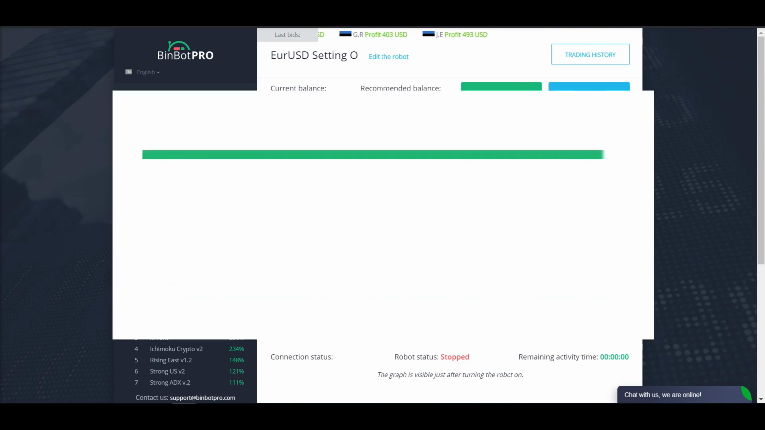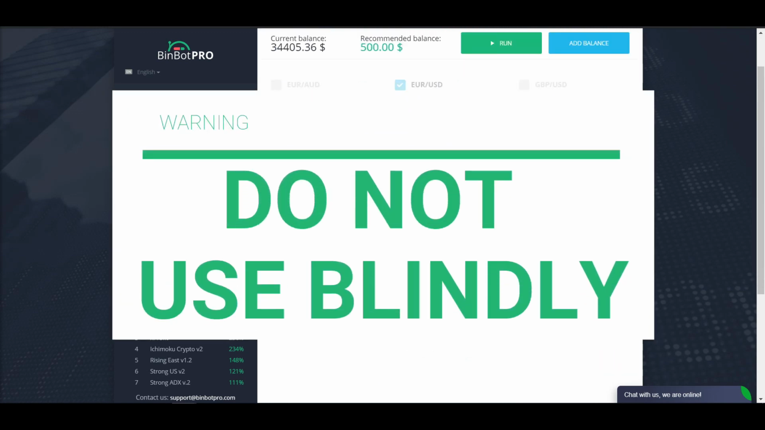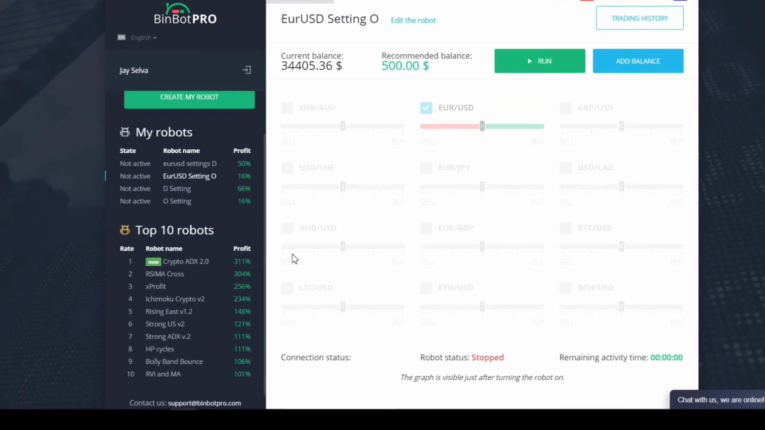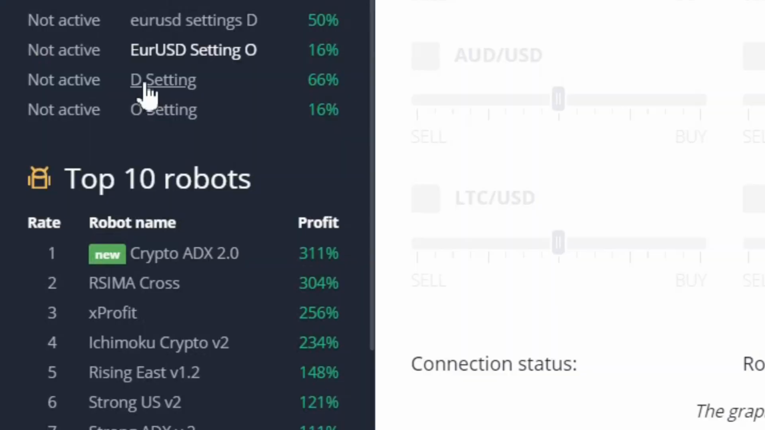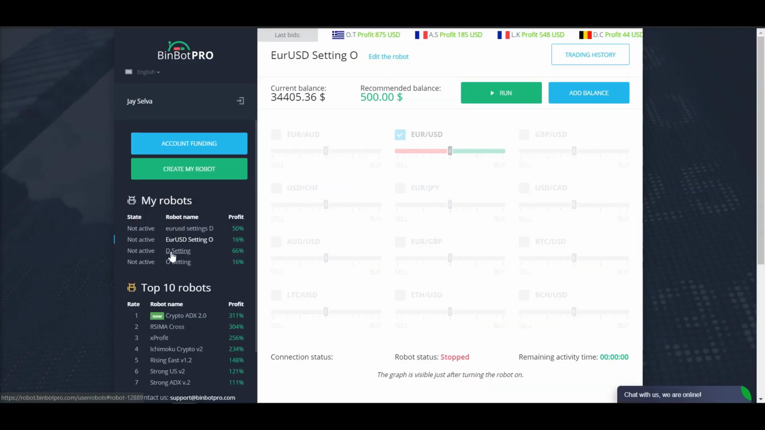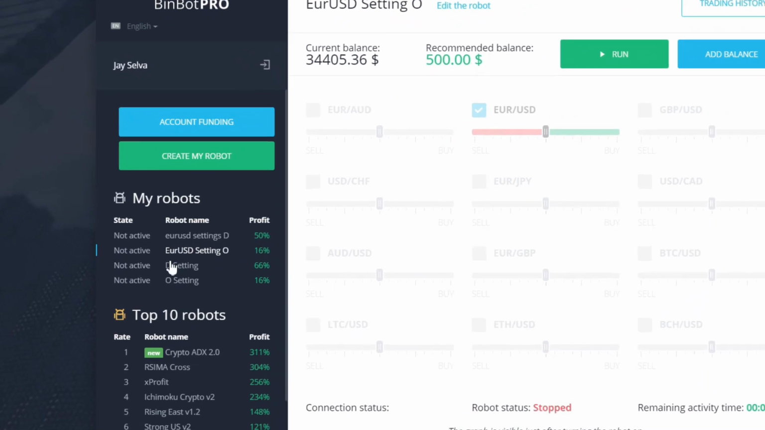In particular to Binbot Pro, I'm not really fond of the top 10 robot listed right here, because I've been using this trading software since 2018, and I find that using the top 10 trading robot is very difficult to be consistent over the long run. Which is why I created my 4 different settings here.